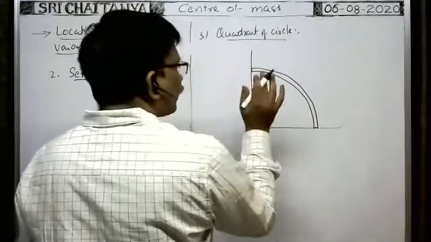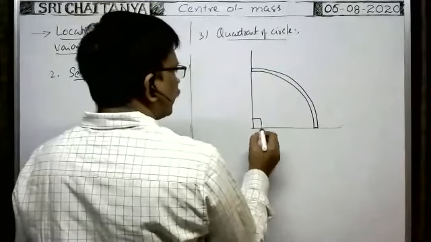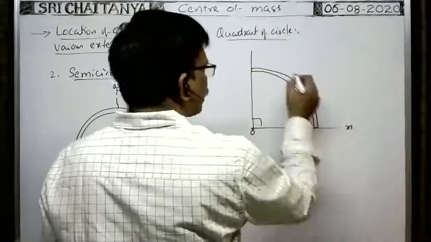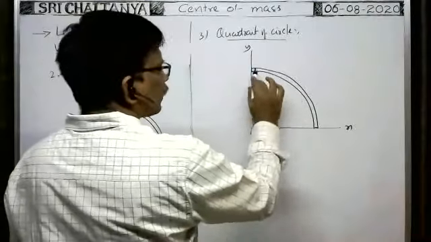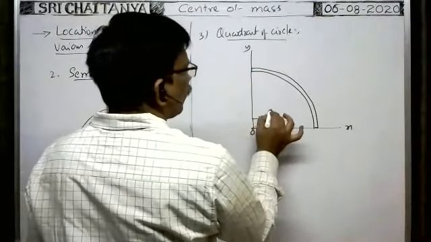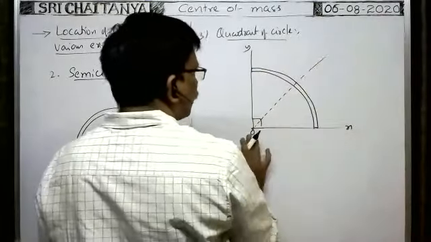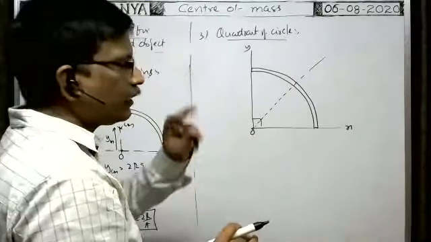It is the quadrant of the circle. No doubt it makes an angle. It is the x-axis, it is the y-axis. No doubt the quadrant of the circle is symmetric about this angular bisector, not about the y-axis. The diagram is given like this.